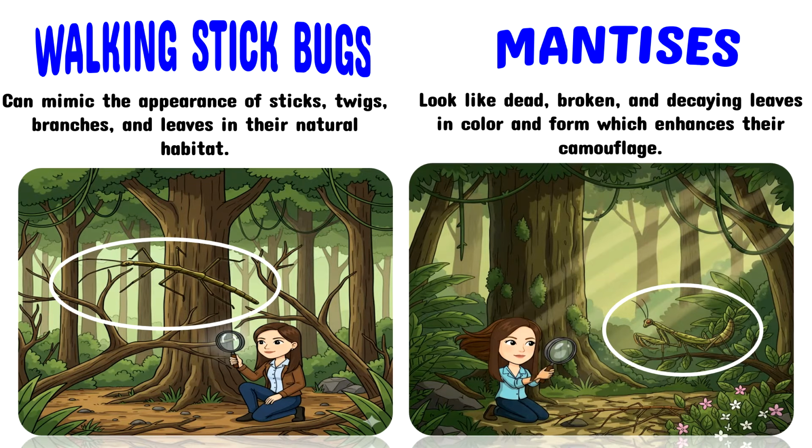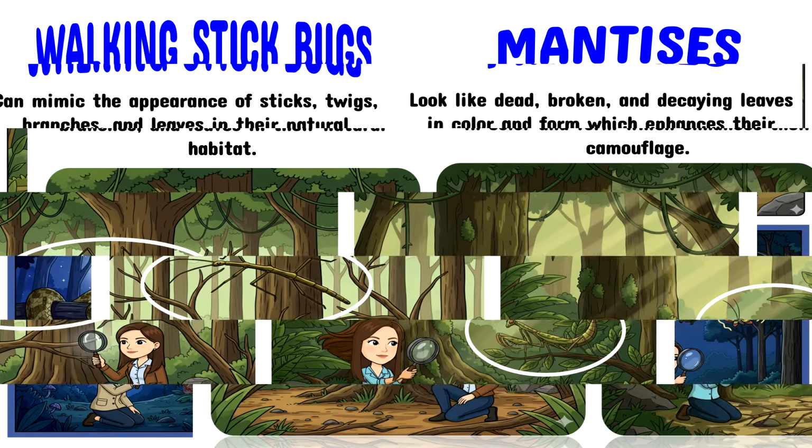Walking stick bugs can mimic the appearance of sticks, twigs, branches, and leaves in their natural habitat. On the other hand, mantises look like dead, broken, and decaying leaves in color and form, which enhances their camouflage.